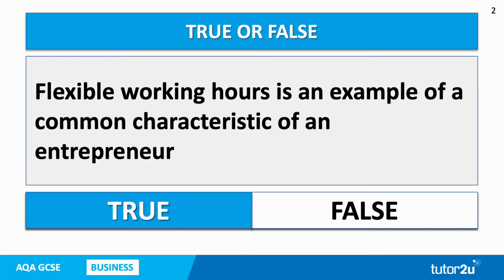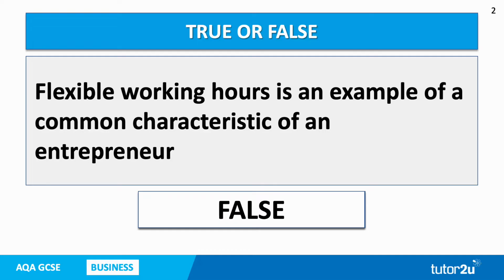Second of our true or false questions. Flexible working hours is an example of a common characteristic of an entrepreneur. Once again, decide whether you think the statement is true or if it's false. Let's reveal the answer.